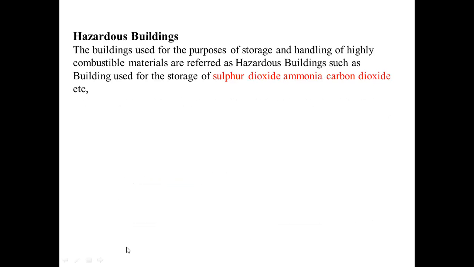Then the last one is called hazardous buildings. Exclusively hazardous means explosives. We can store explosives exclusively for that purpose, and for that we call them hazardous buildings. The buildings used for the storage and handling of highly combustible materials are referred to as hazardous buildings, such as buildings used for the storage of sulfur dioxide, ammonia, carbon dioxide, etc. Exclusively, dynamites or explosives that we store and handle are called hazardous buildings.